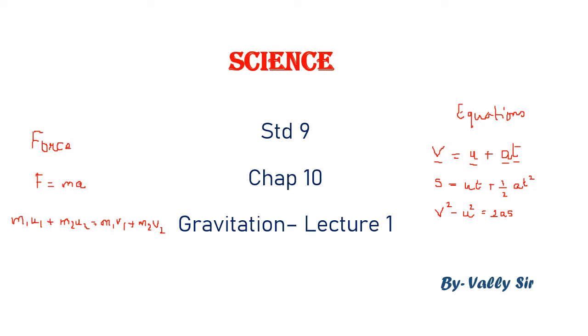Now, since we have understood motion and force, we are going to learn in this chapter a new type of force called the gravitational force. We will look into the history of the gravitational force and how Newton was able to give the universal law of gravitation. But before we move to that part, let us see some observations.